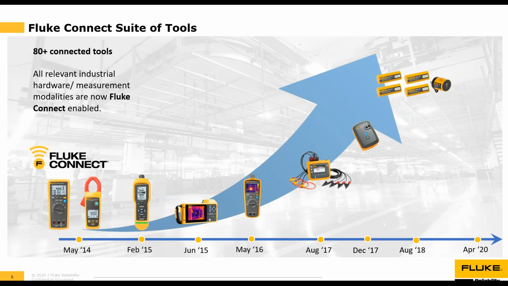The easiest way to tell if a tool will work with the Fluke Connect software is if it has the letters FC in the model name. So the 376 FC clamp meter, 1664 FC installation tester, and T3000 FC temperature module all would be Fluke Connect enabled. And the software is available in 73 countries.